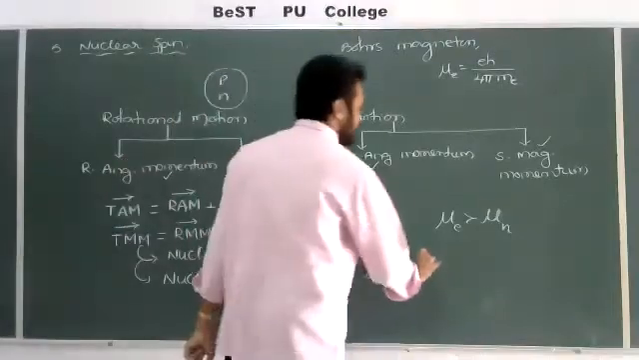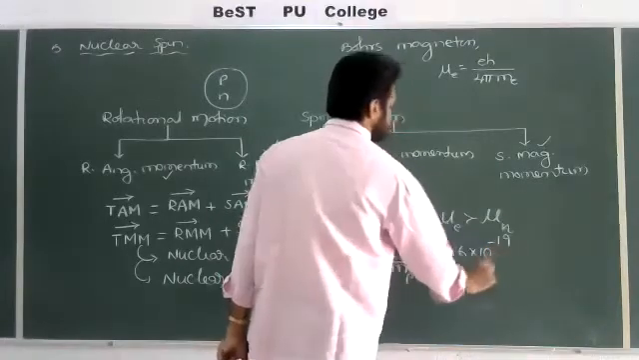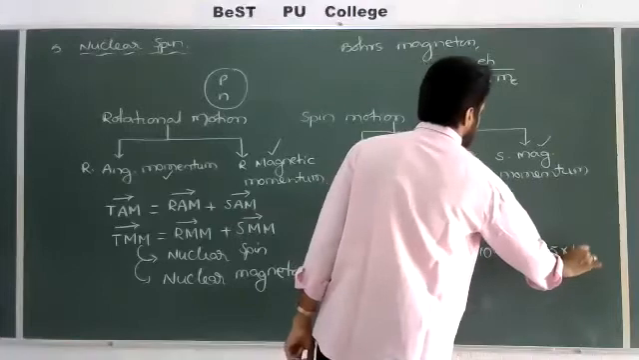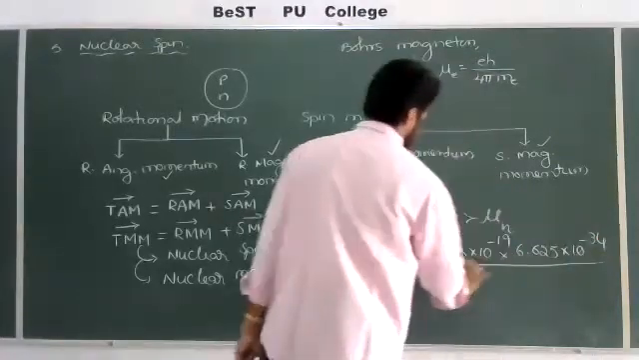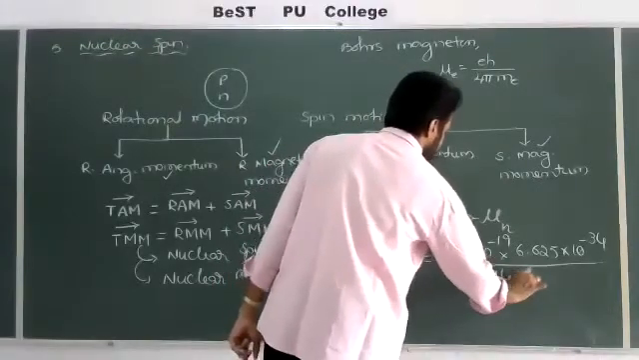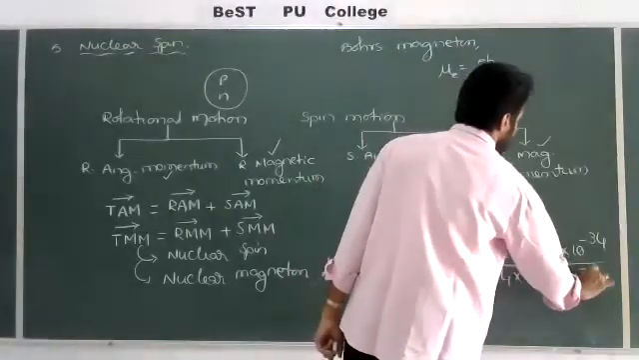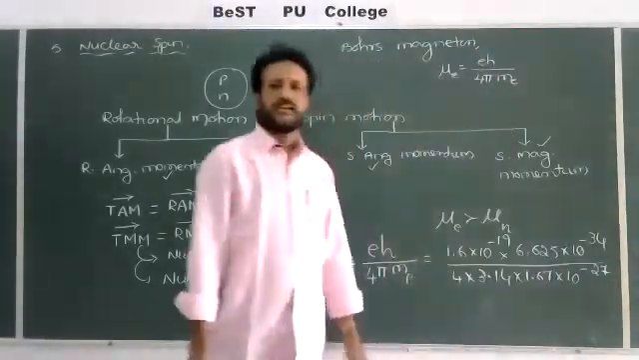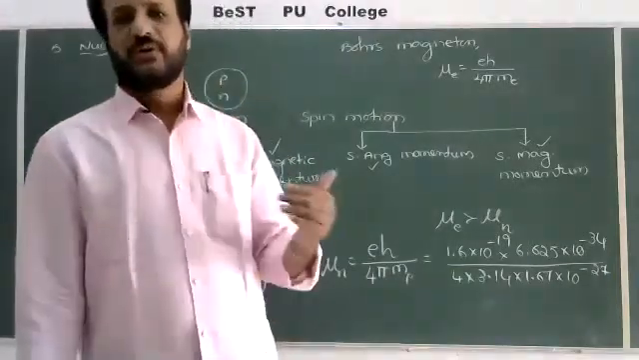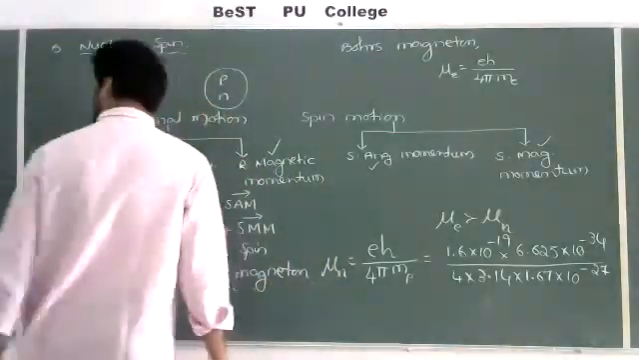I'll write the data, and later I may try and calculate this one. Charge is 1.6 into 10 to the power of minus 19 coulomb. Planck's constant is 6.625 into 10 to the power of minus 34, divided by 4 into 3.14 into the mass of the proton, 1.67 into 10 to the power of minus 27. So we'll get approximately 5.05 into 10 to the power of minus 27 joule per Tesla. We'll get the value. That is about nuclear spin.